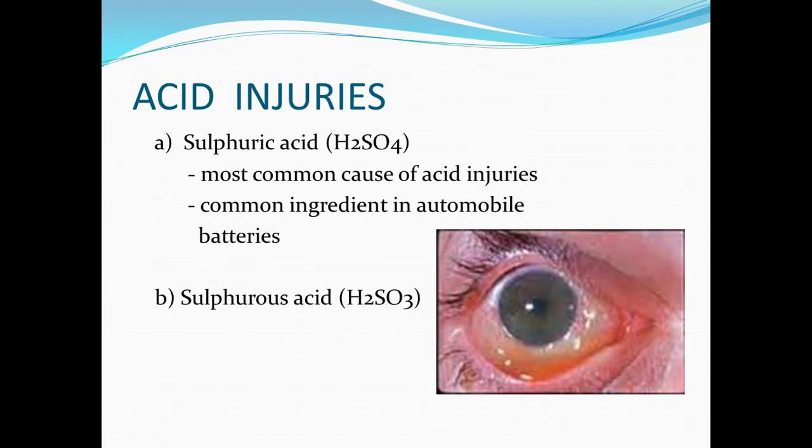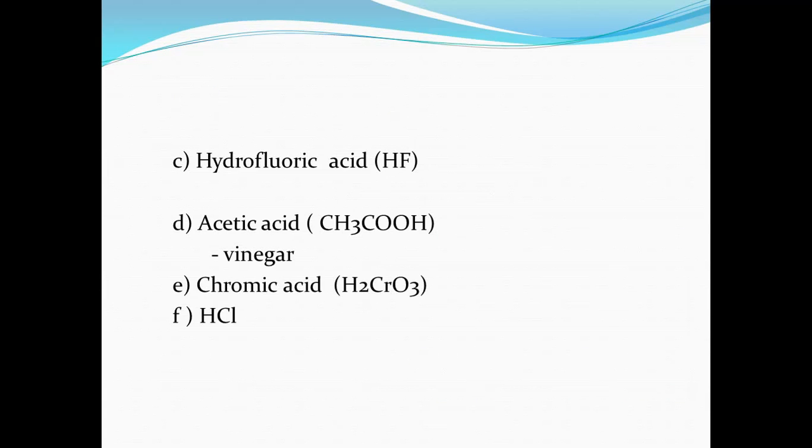Next we'll talk about the acid injuries. One of the most common acids to cause injury is sulfuric acid. It is a common ingredient in automobile batteries. The other acids include sulfurous acid, hydrofluoric acid, acetic acid, which is seen in vinegar, chromic acid, and hydrochloric acid. The most common acid being sulfuric acid.